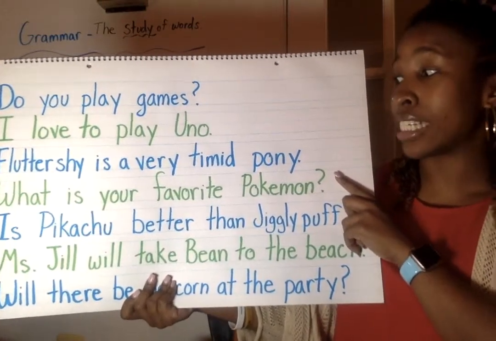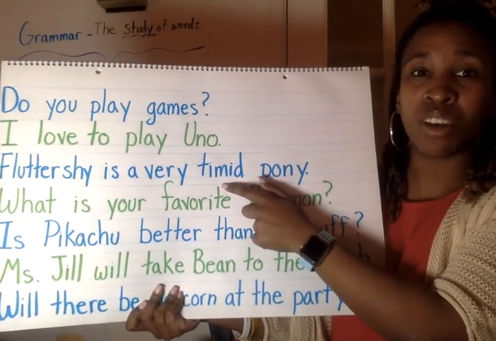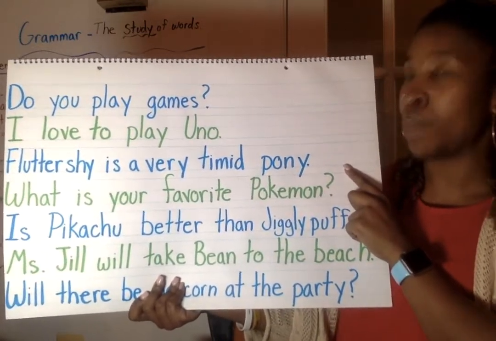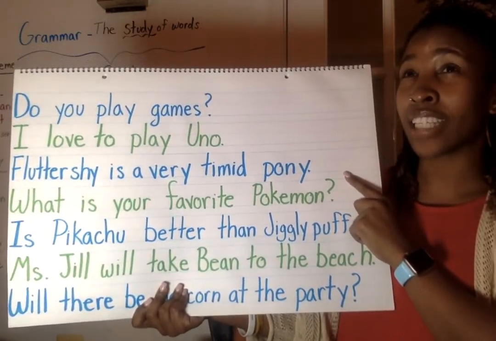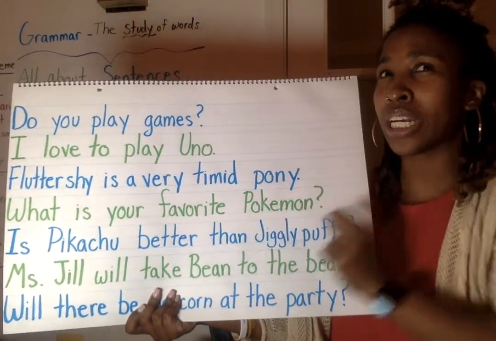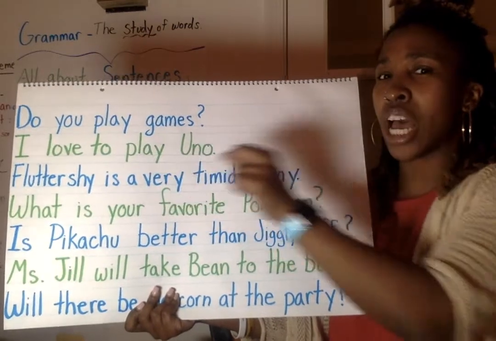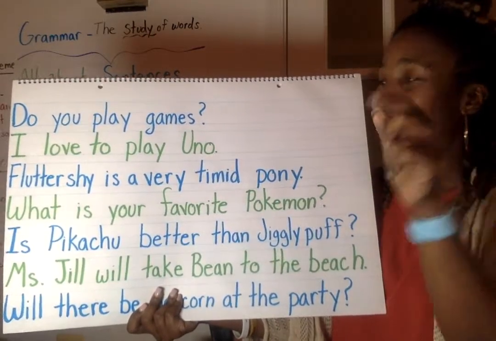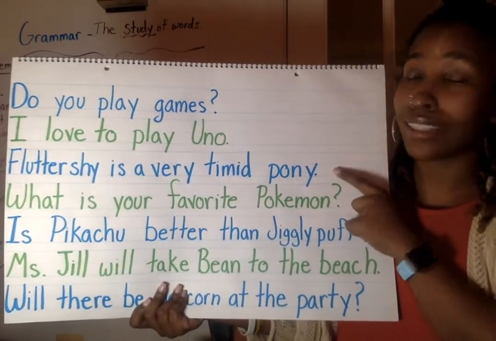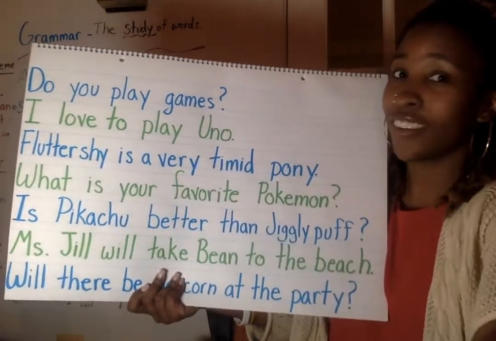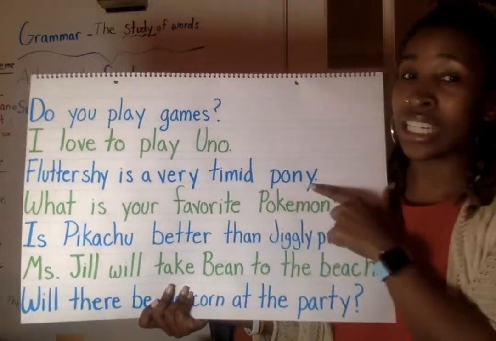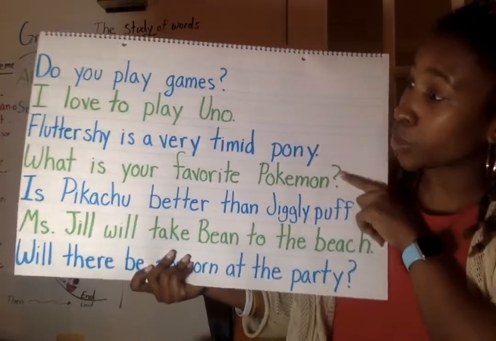Let's look at the next one. Fluttershy is a very timid pony. Timid is another word for shy. Is this asking a question or is this telling me something? Exactly. We're going to underline it because it's telling us something. It's telling us that the subject, Fluttershy, is a very timid pony. Let's look at the next one.